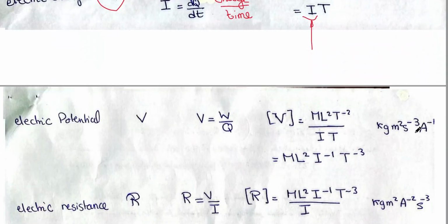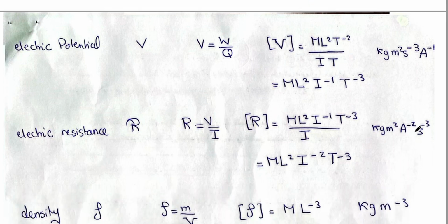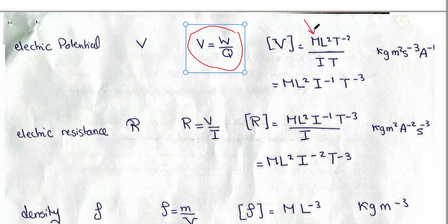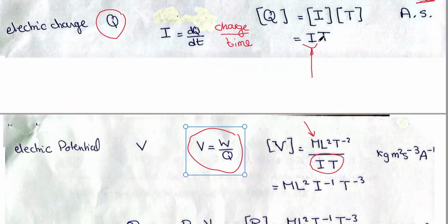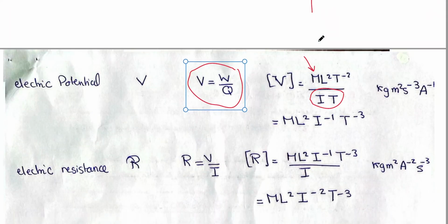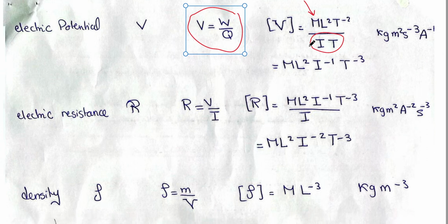Another example, the electric potential. The electric potential is work per unit charge. Take the dimension of work that is mentioned before and divide it by the dimensions of the electric charge, which we just found in this part. Again, electric resistance is from Ohm's law, V over I, and you can take the dimensions of V and divide it by the dimensions of current.